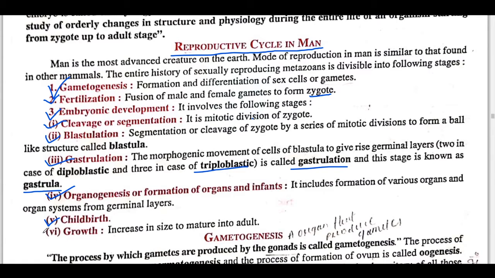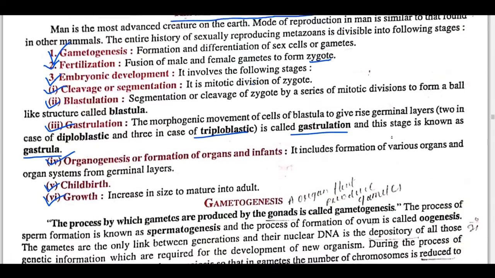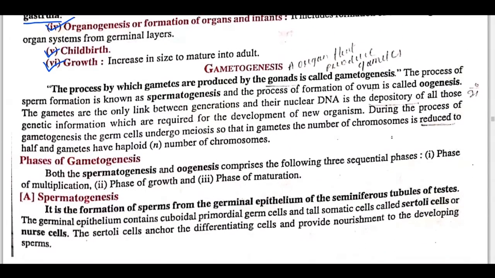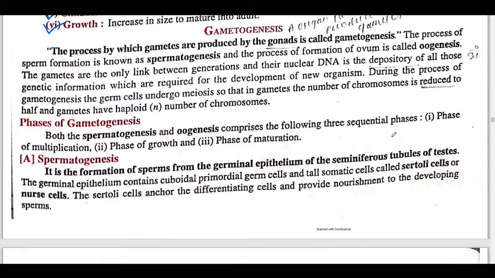Okay, so fifth is childbirth. Now last is growth. After the birth of child, what we will see is growth, that means increase in size to mature into adult. Okay, so these are the following steps of reproductive cycle in man.